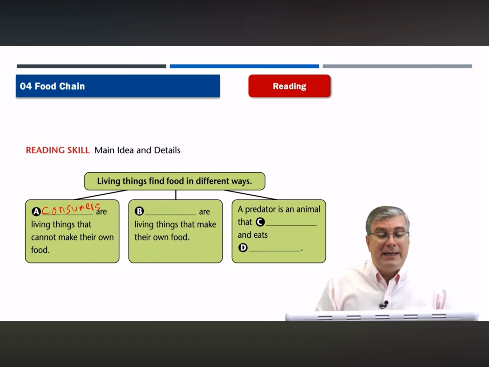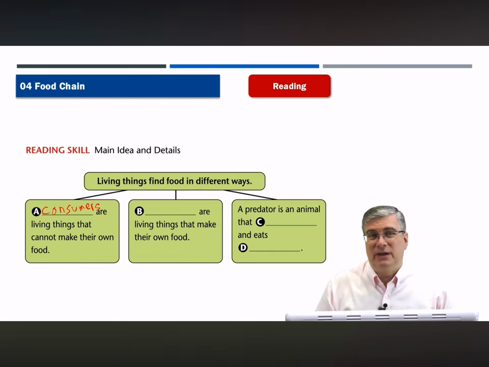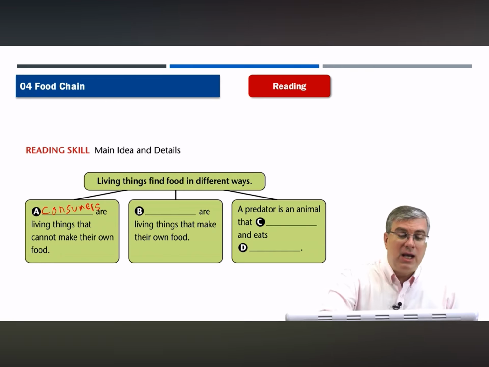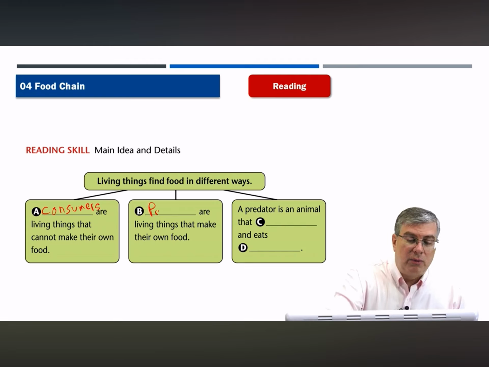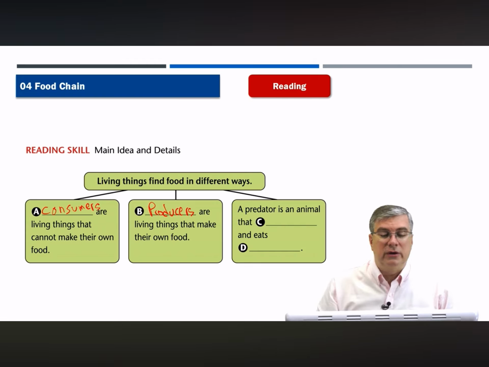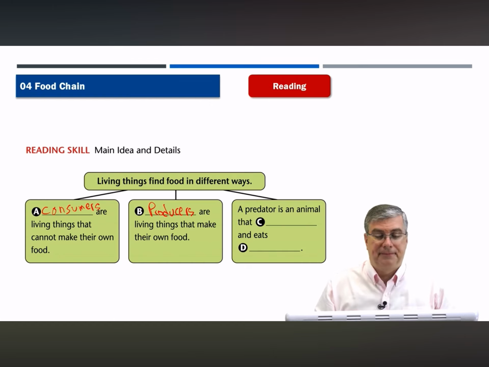Okay, good. Next, we have another blank: "are living things that make their own food." So what is the opposite of consumers? Do you remember what we talked about in the vocabulary section? We said producers. Producers are living things that make their own food. If you make something, you produce it. So you are a producer.